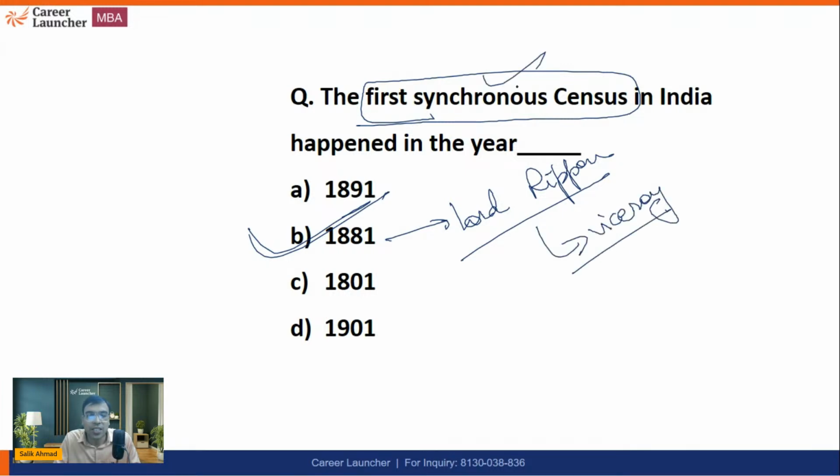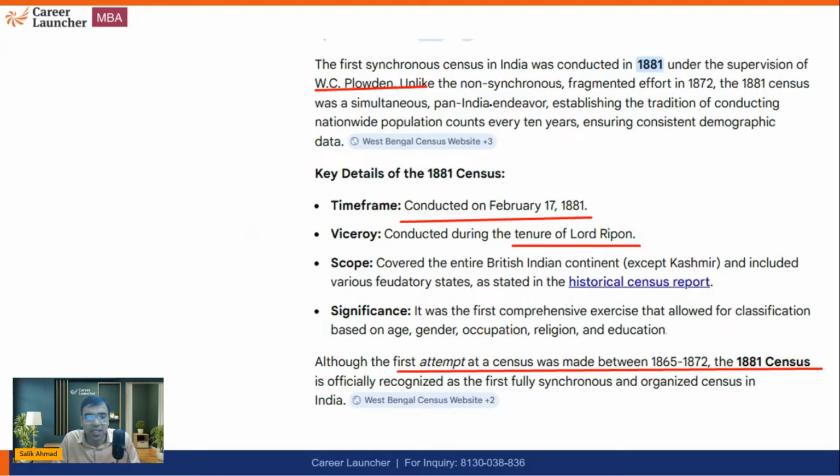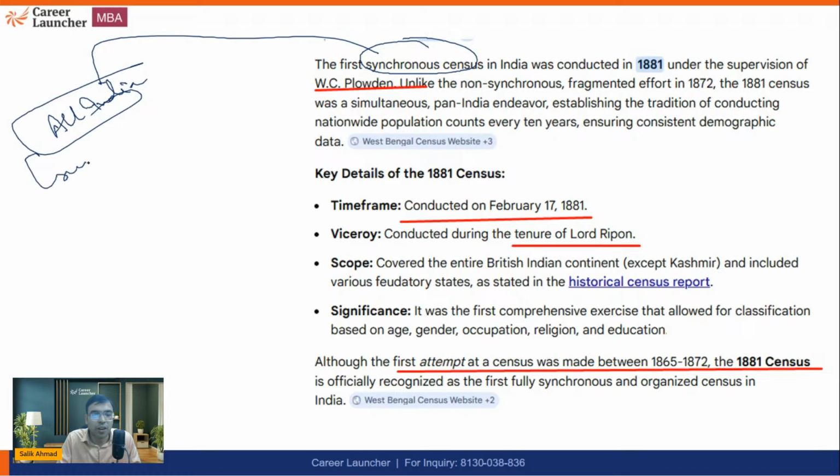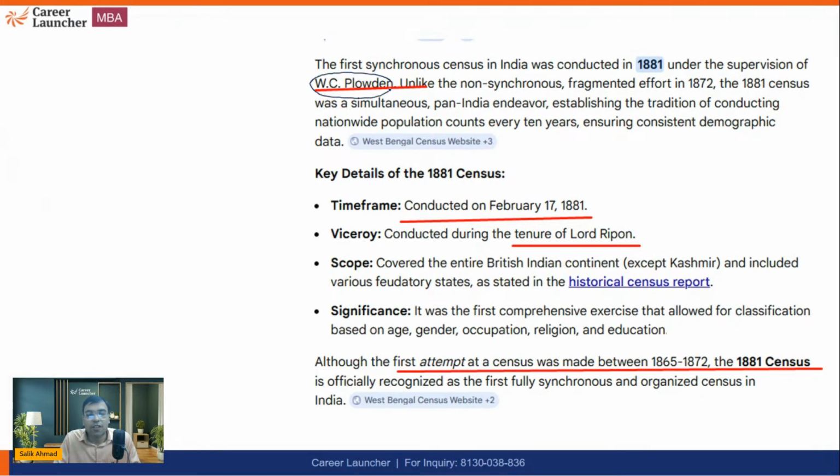Now you'll be asking, sir, what is the difference between the first census and the first synchronous census? The first synchronous census means that you are conducting a census at all India level with uniform parameters in one go. We have seen non-synchronous censuses in the past, in 1872 etc., which were fragmented. But in 1881, it was conducted pan-India in a uniform manner with uniform parameters. It was done under the supervision of W.C. Plowden, and at that time the Viceroy of India was Lord Ripon. That is what you should know.